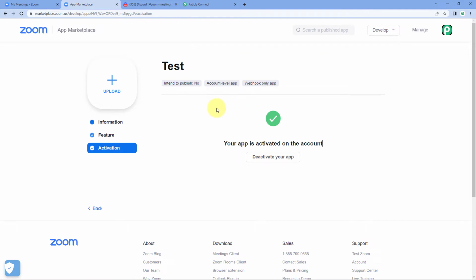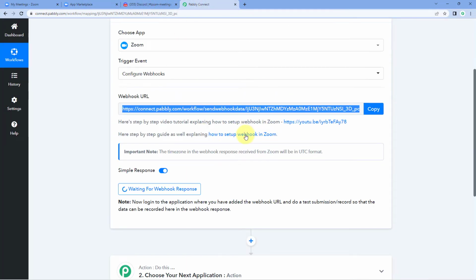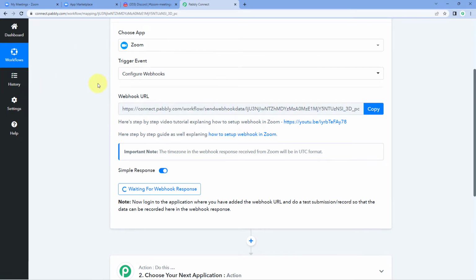And that is it. It was this simple to create an app in our Zoom account and connect it with Pabbly Connect to get the data. So here in this help text also, guys, in this link of our forum, the Pabbly Connect forum, you will see a step-by-step guide for the same process as well. Now we have successfully connected our Zoom account with Pabbly Connect.